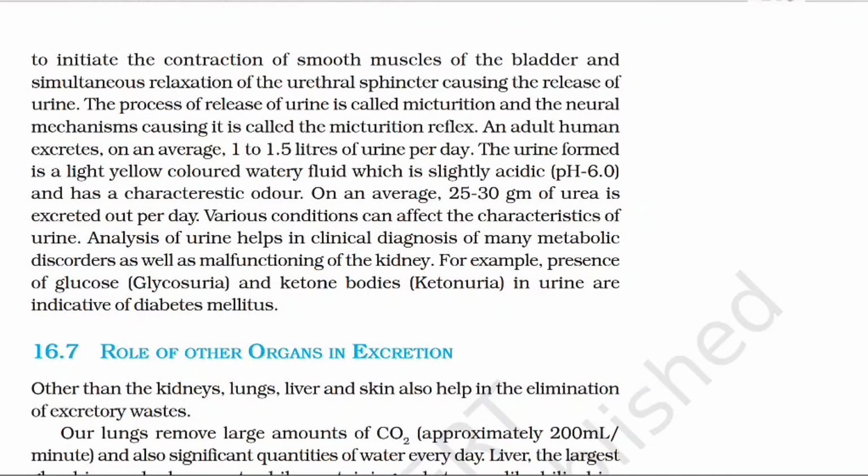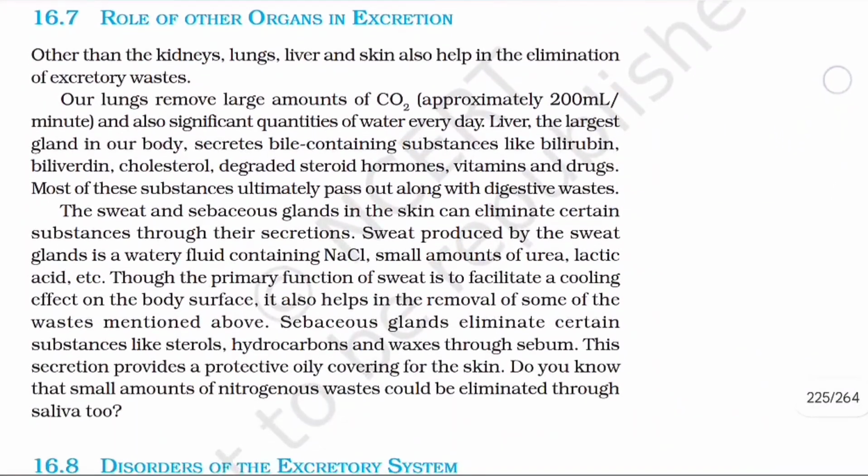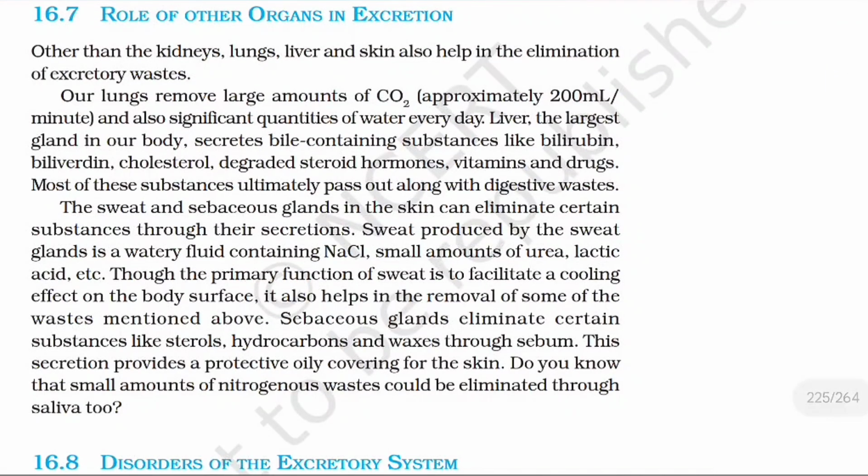Role of other organs in excretion. Other than the kidneys, lungs, liver, and skin also help in elimination of excretory wastage. Our lungs remove large amounts of carbon dioxide, approximately 200 ml per minute, and also significant quantities of water every day. Liver, the largest gland in our body, secretes bile containing substances like bilirubin, biliverdin, cholesterol, degraded steroid hormones, vitamins, and drugs.